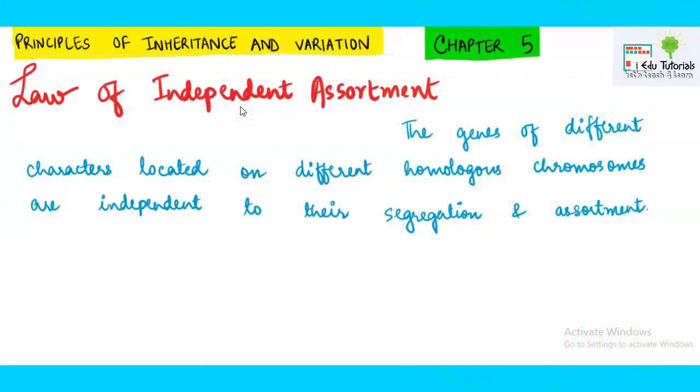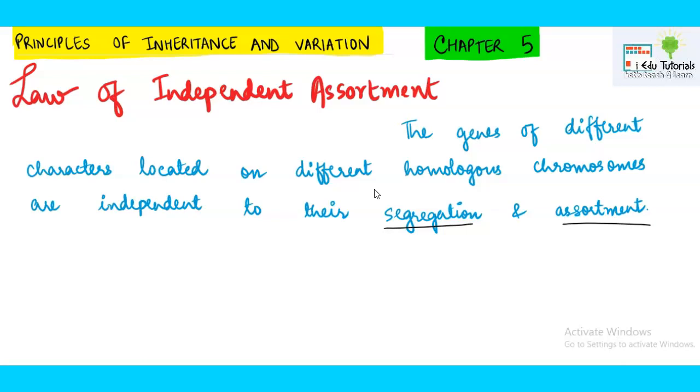Hello everyone, we have come to the final law of Mendel now, and this is the third law of Mendel, which is the law of independent assortment. The statement for this law is: the genes of different characters located on different homologous chromosomes are independent in their segregation and assortment. We have already seen in the law of segregation that segregation means separation, and here one new word comes, which is assortment. Assortment means the combination of things.